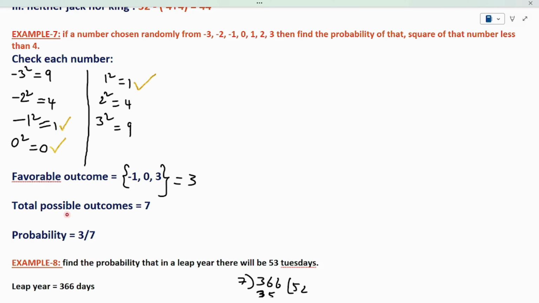So now I got the sample space or total possible outcomes, as well as the favorable outcomes or event. Simply I am substituting in the formula of probability. The probability is event by sample space, or favorable outcomes by total possible outcomes. I got favorable outcomes 3 and total possible outcomes 7. By substituting, I get the probability 3 by 7.